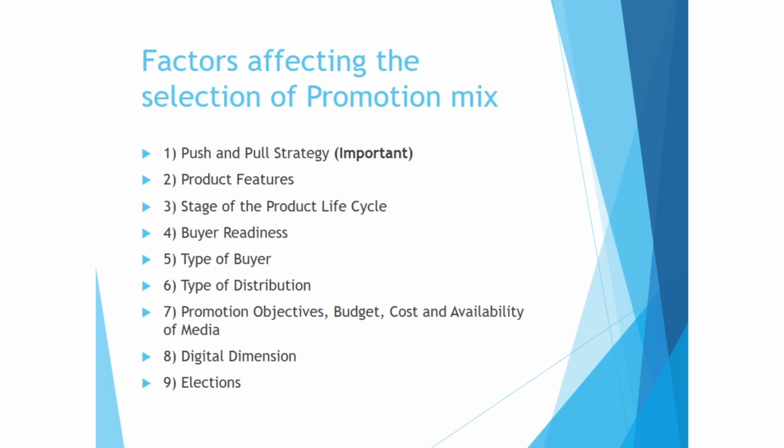Now, factors affecting the selection of promotion mix. The first factor is push and pull strategy. Push is where emphasis is given more on the intermediaries. Here, manufacturers try to push their products to the intermediaries. For example, if it is a manufacturer, he will push to the wholesaler, the wholesaler will push to the retailer, and then the retailer will push to the consumers.